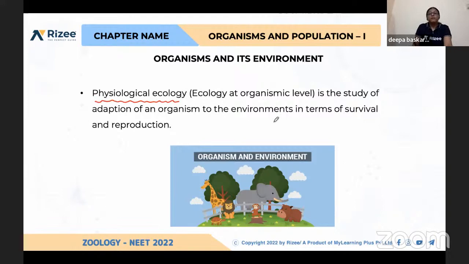Okay, you know very well Darwin's natural selection. Whatever animals are living in a particular environment, if the change is very harsh, few of the organisms can survive, reproduce, and continue their progeny. So this is the study of how they are adapting to the changes in the environment and continuing the reproduction process.